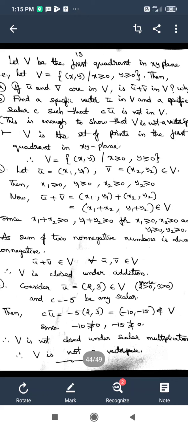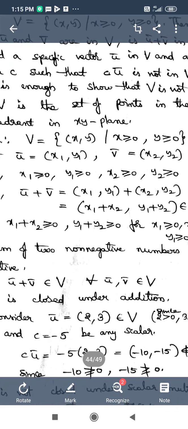So V is the set of points in the first quadrant in the xy plane. That is how V is defined in the problem. In set builder form, V is equal to the set of ordered pairs (x, y) such that x is greater than or equal to 0, y is greater than or equal to 0.